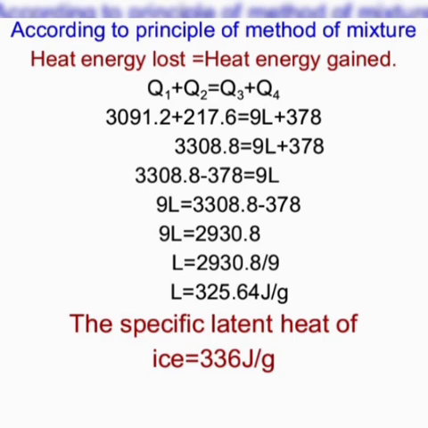Then 9L is equal to 3308.8 minus 378. We get 9L as 2930.8. Therefore, L is equal to 2930.8 by 9, and we get L is equal to 325.64 joule per gram, that is the specific latent heat of ice, which is nearly equal to the actual specific latent heat of ice, that is 336 joule per gram.